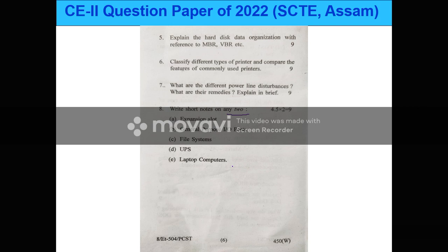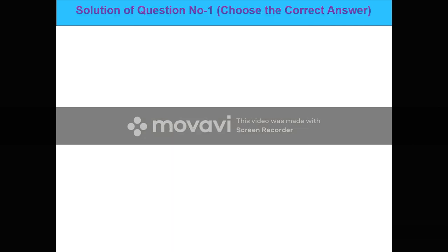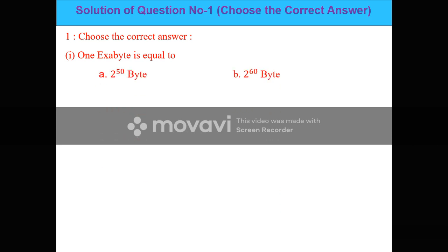Next we are going to discuss the part A questions. Our first question was to choose the correct answer from the multiple options. The first question was: 1 exabyte is equal to how many bytes? Here are four options: option A, 2 to the power 50 byte; 2 to the power 60 byte; 2 to the power 70 byte; 2 to the power 80 byte. But there is one mistake in this question here, which I will show you later. As per this, the answer is option B, 2 to the power 60 byte.